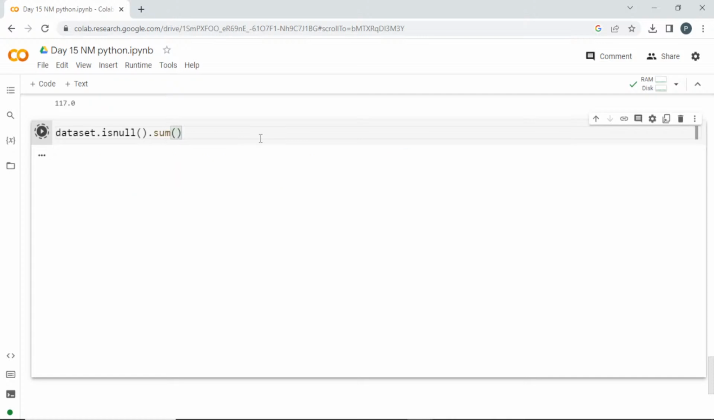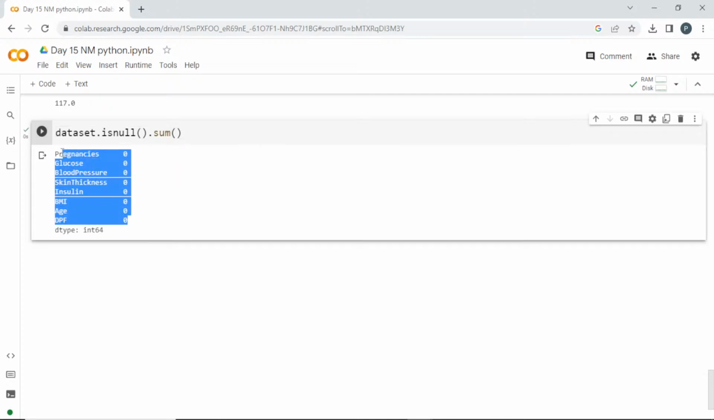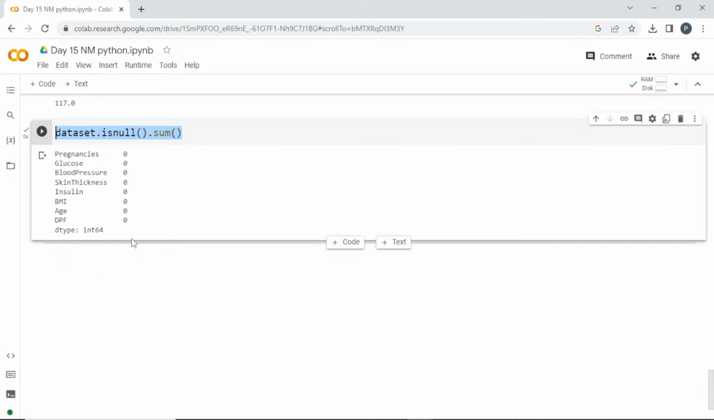It will sum up and give me the count, and it seems like there are no null values in this entire dataset. In all the columns, I am having 0. So this will be in the assignment. Please make sure you are listening to this. It is going to give you the null value count, summing up and giving it to us.